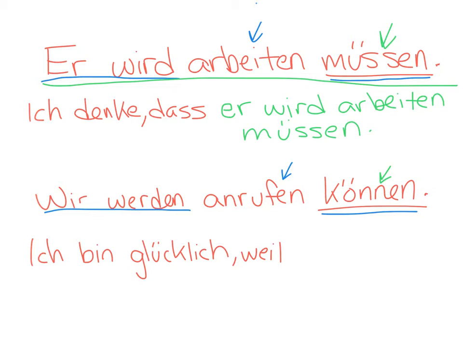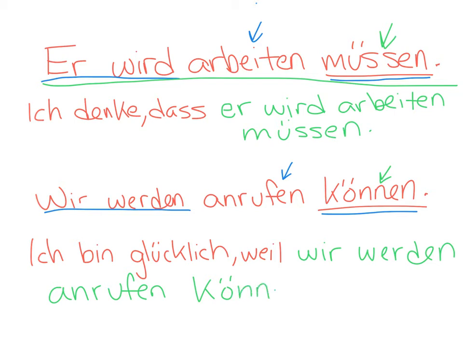To say we will have to, or we will be able to call, now I'm making it I am happy because we will be able to call. Well, können makes us break the rule, so word order will not change. Weil wir werden anrufen können. I am happy because we will be able to call.